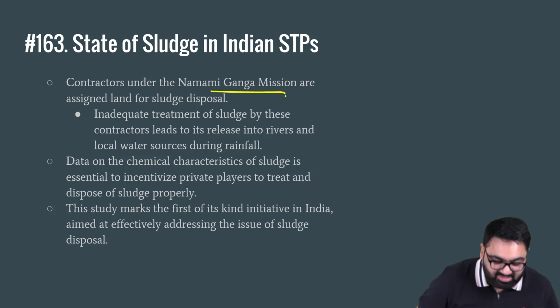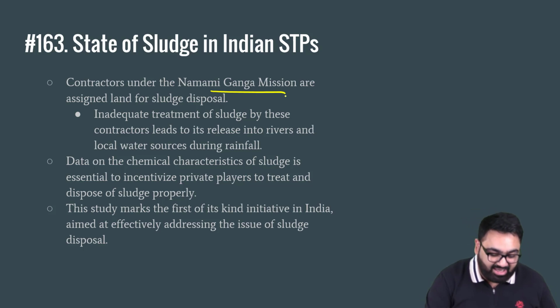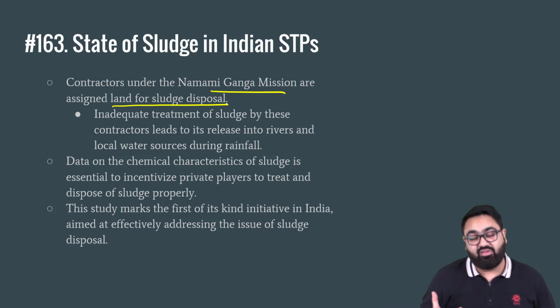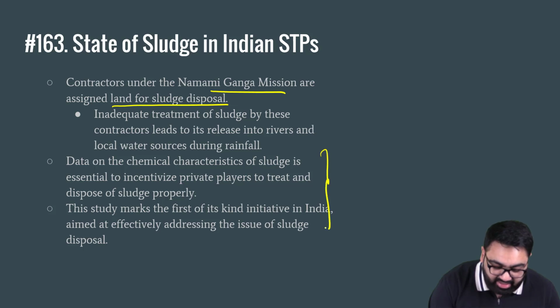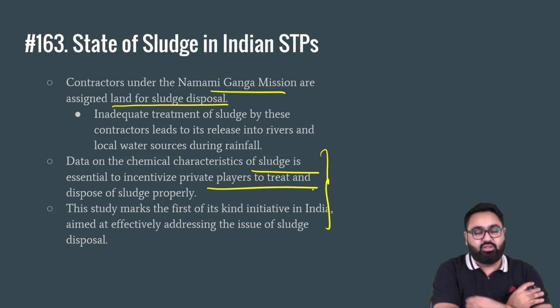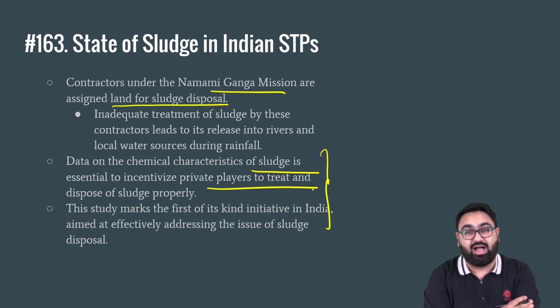In India, we have a lot of money being spent in the Namami Ganga mission to ensure that we clean Ganga as much as possible. Under this, assigned land has been given for sludge disposal. Means the waste treatment plants that treat the wastewater, preventing it from going directly into the Ganga river, the sludge that they produce, they have been given empty land where they can go and dispose this sludge as well. Again, the problem is if you don't categorize a sludge, you are not sure whether this sludge has harmful elements or not. That means disposing it in the land can be harmful for the people who are eating anything that is grown in that land.